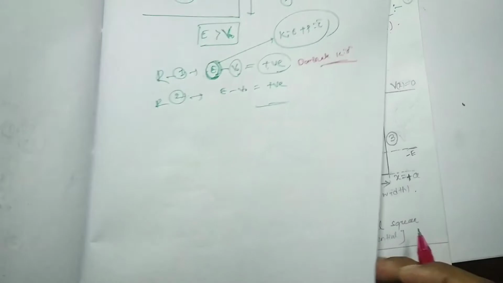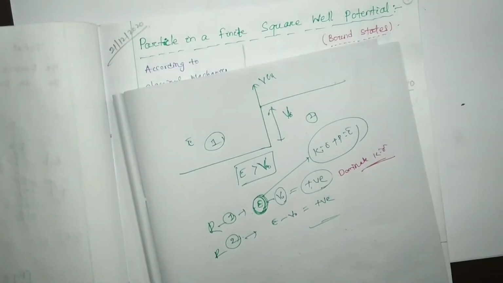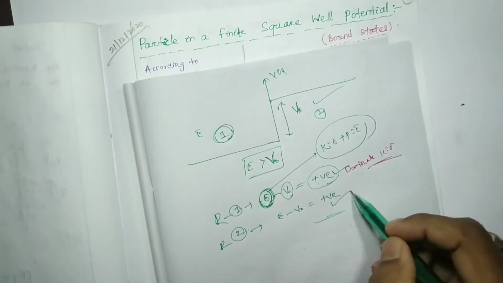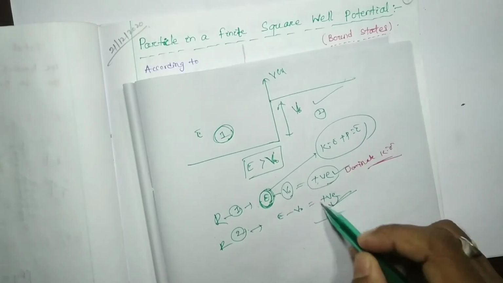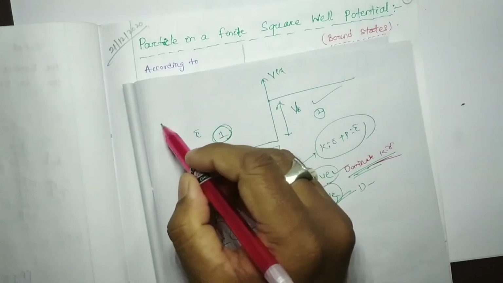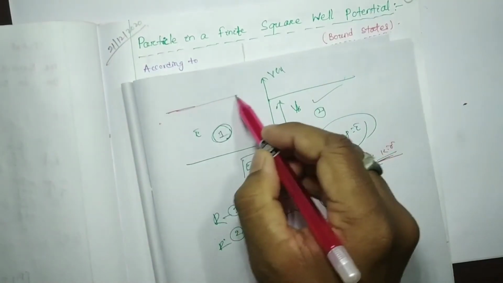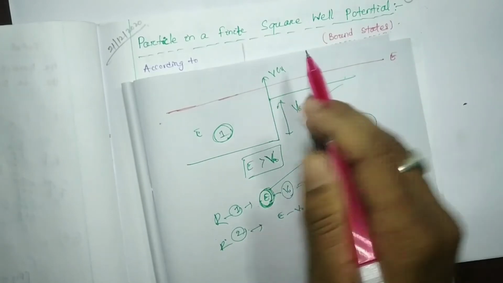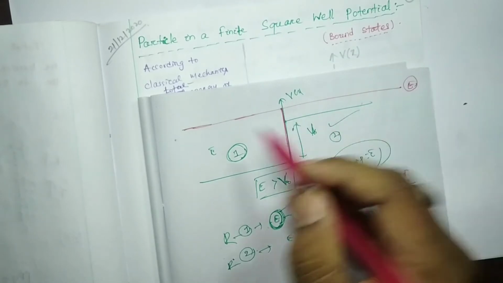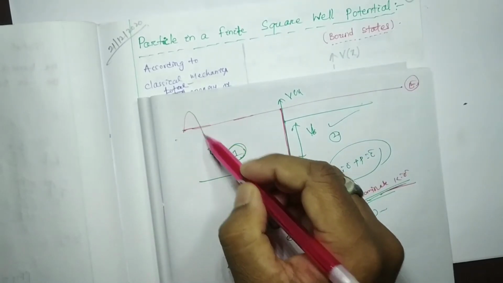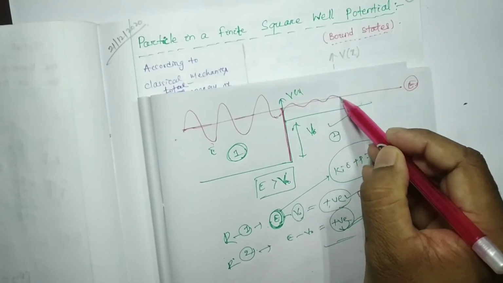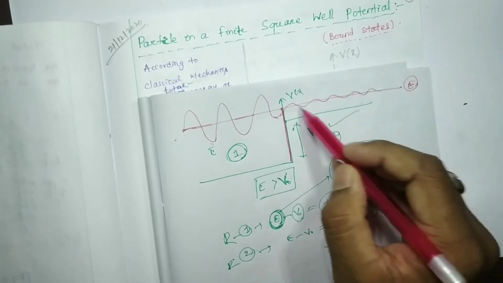Similarly, in this case, in region 1 we get positive and in region 2 we also get positive, meaning in both regions kinetic energy dominates. This is the height of the total energy E. That means in region 1 it will be oscillatory, and in this region also it will be oscillatory, but its amplitude will be somewhat reduced.